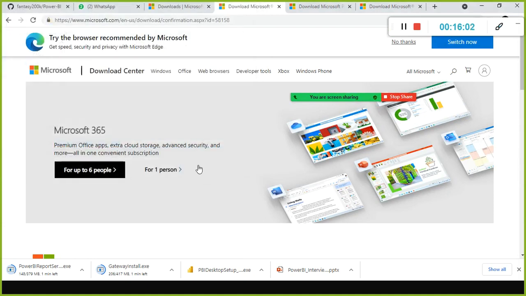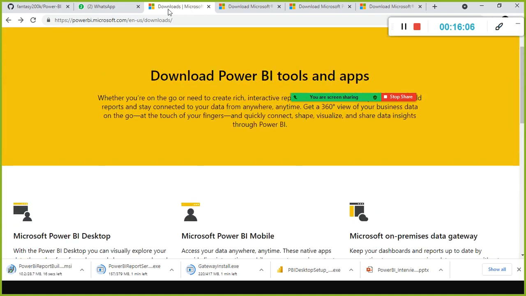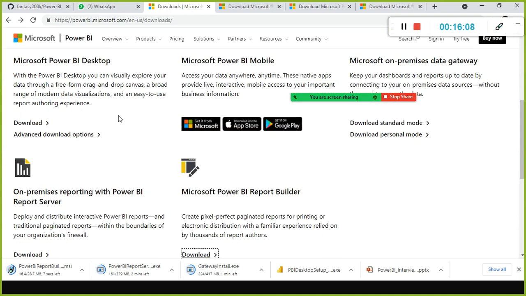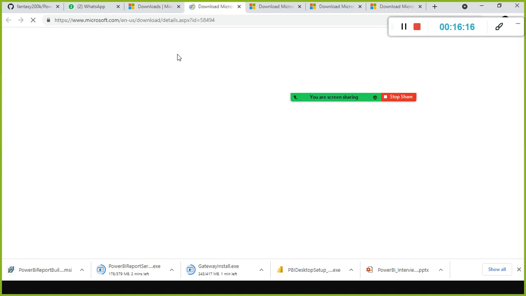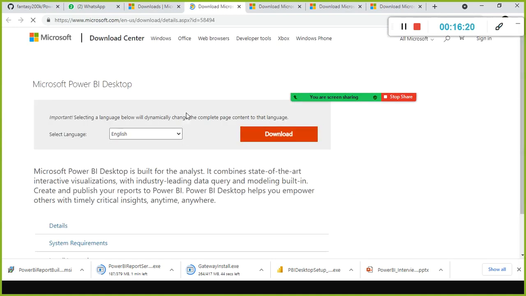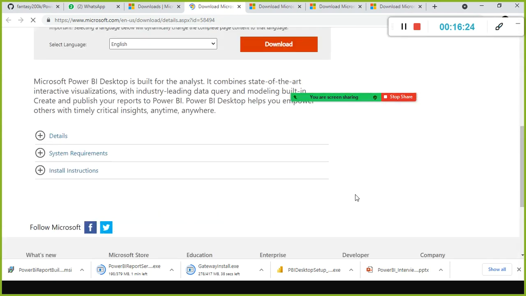Report Builder. I will just recap it quickly. Once you go to this site, if you scroll down, you will find Power BI Desktop. In this, you go to advanced download options. When you click the advanced download options, it will take you to the next page. On the next page, simply click download. That's it, Power BI Desktop.